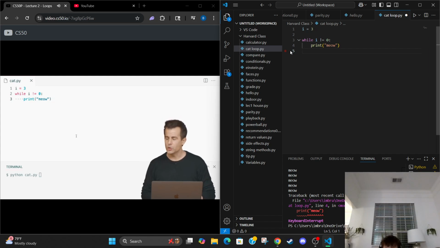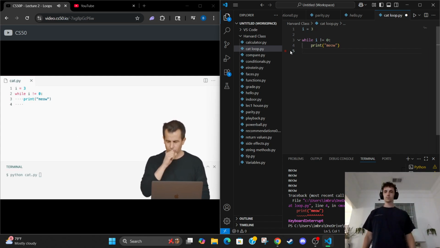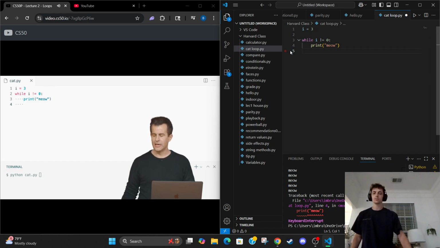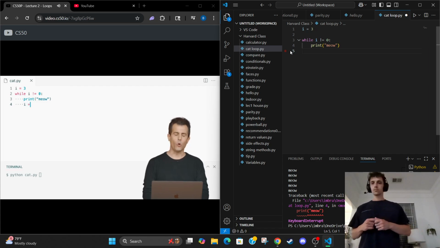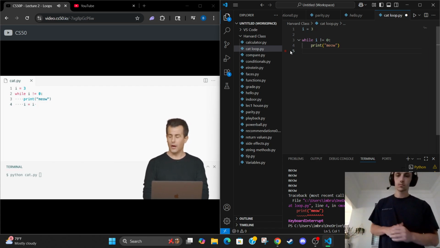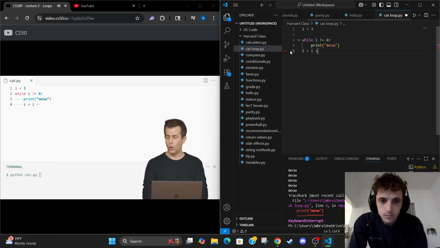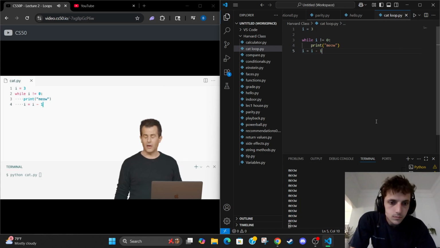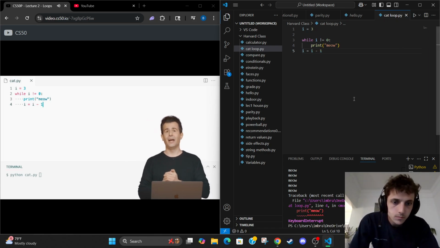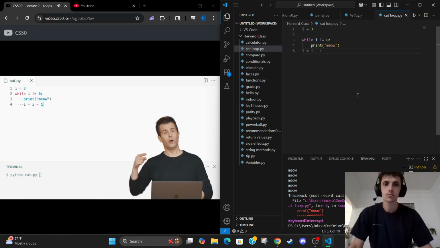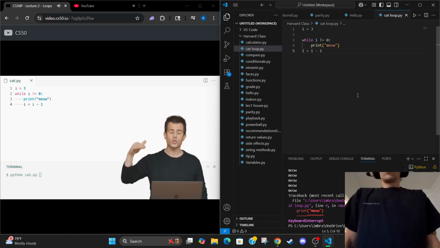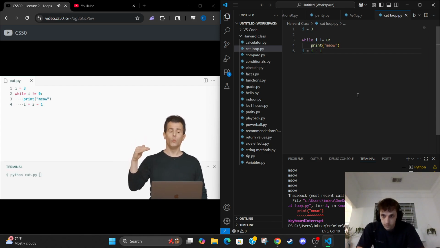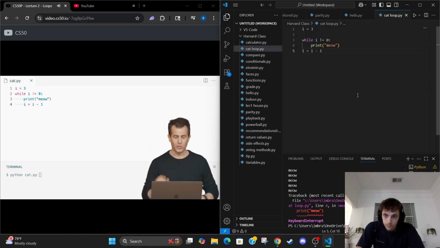All right, well, what do I want to do then after meowing each time? I think what I'd like to do here is something like this. Let me update i to equal whatever the current value is minus 1. So if on each iteration I am updating i to be 1 less, 1 less, 1 less, it should eventually hit 0, at which point the answer to line 2's question will now be false. So let's see if this works.